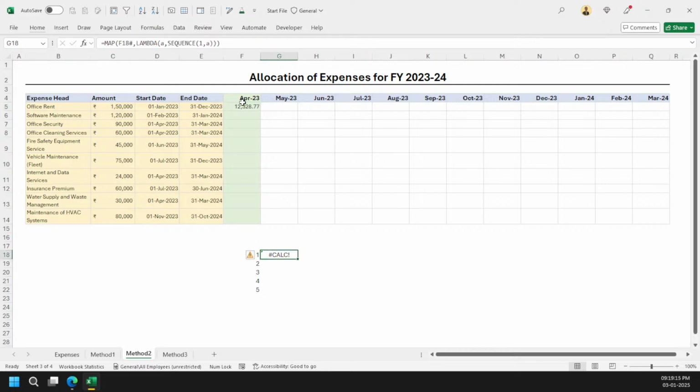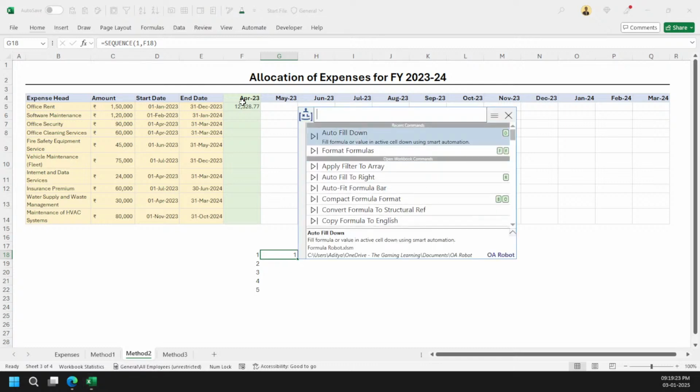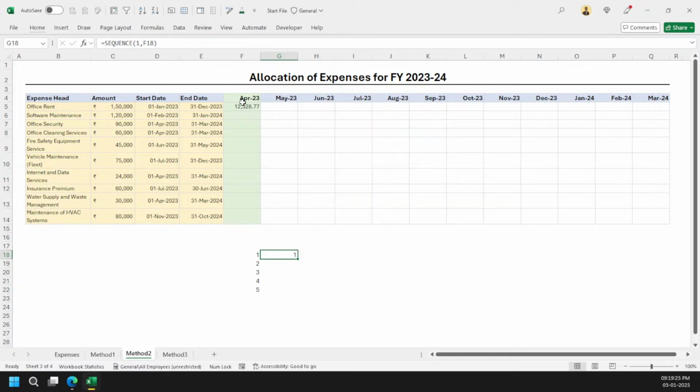I will tell you one thing here. This is one of the great functions of the OA robot, and the moment I do autofill down, I just love this. Okay, one second, it should have worked.